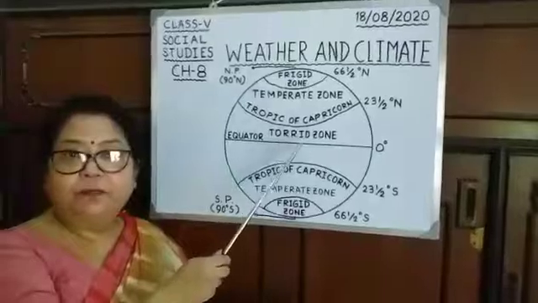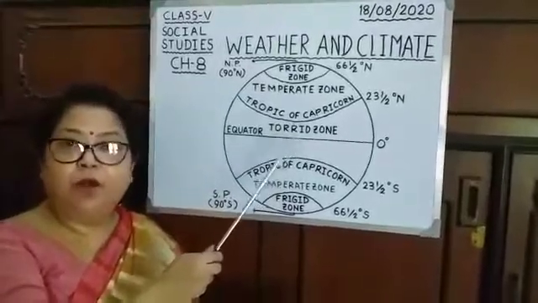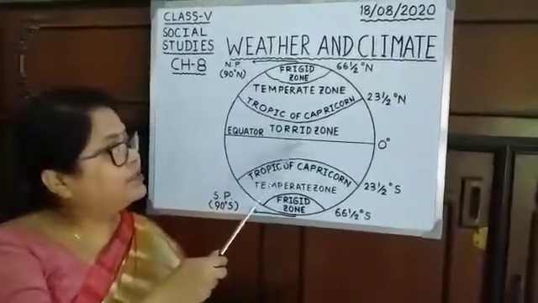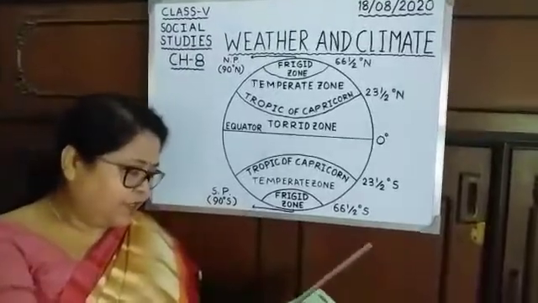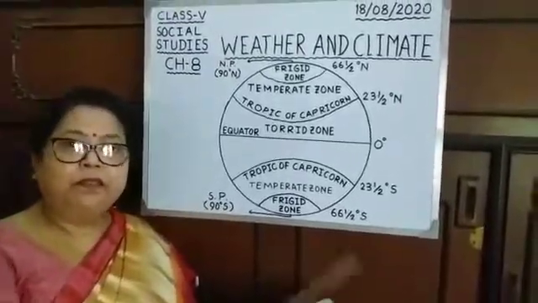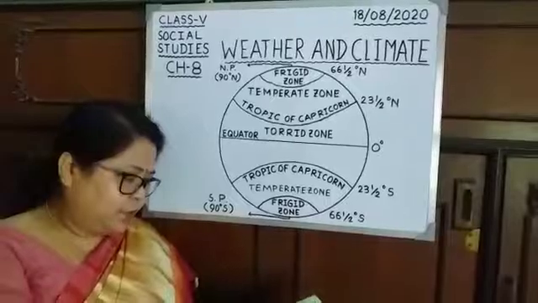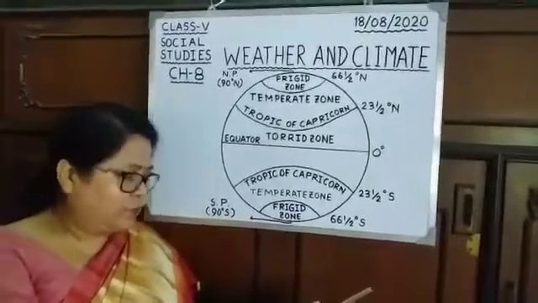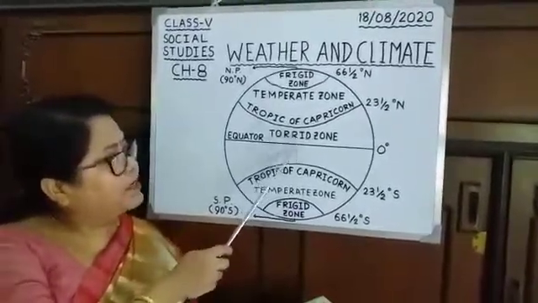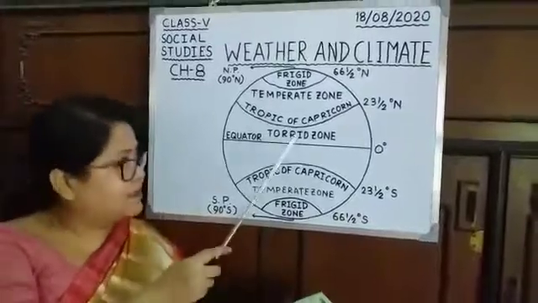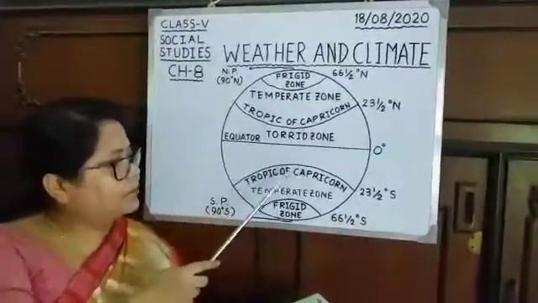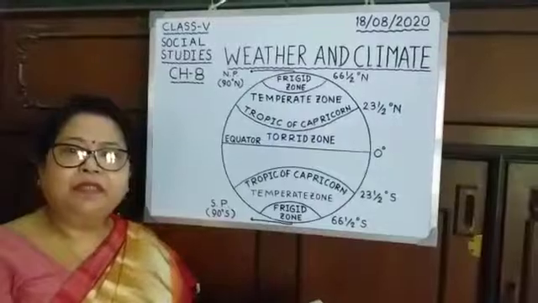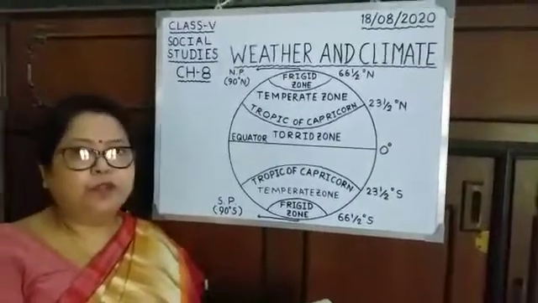I told you that places near the equator are warmer. So this region is the hottest region among the temperature zones. The zone between the equator and the tropics is known as torrid zone. Next, the temperate zone. Temperate. Here the climate is neither too hot nor too cold.